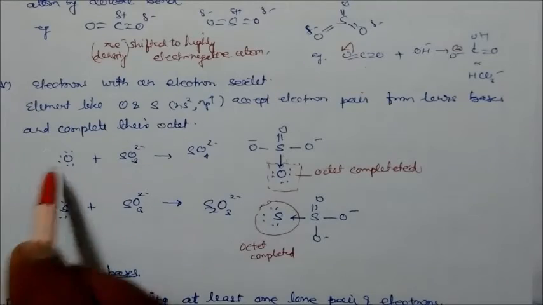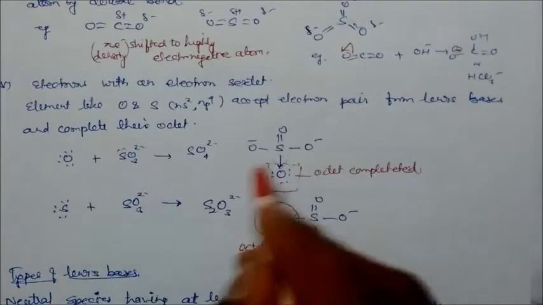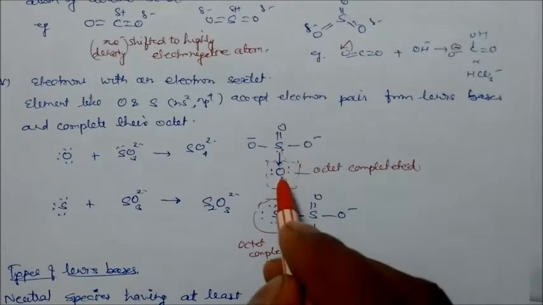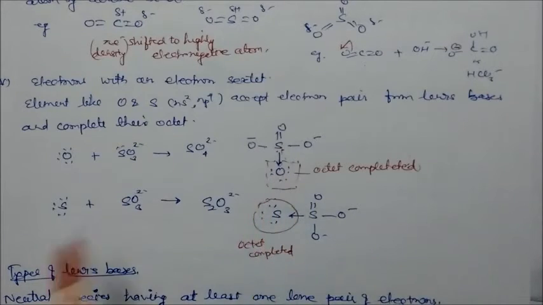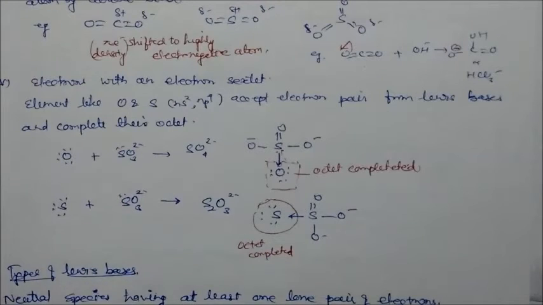So when SO3 attacks this one, 2 negative. Like this, the sulfur is electron rich, here 1 electron is there. So they will attack on this, because one lone pair is present over here. This can be given to this oxygen, and the octet of this oxygen is completed. Similarly, this sulfur is rich in electrons, with 1 pair of electrons. So in this case again, it will give the pair to this sulfur, and the octet of sulfur is completed. It is NH2 and PH2, where 6 electrons are there. So these compounds are also electron-deficient Lewis acids.